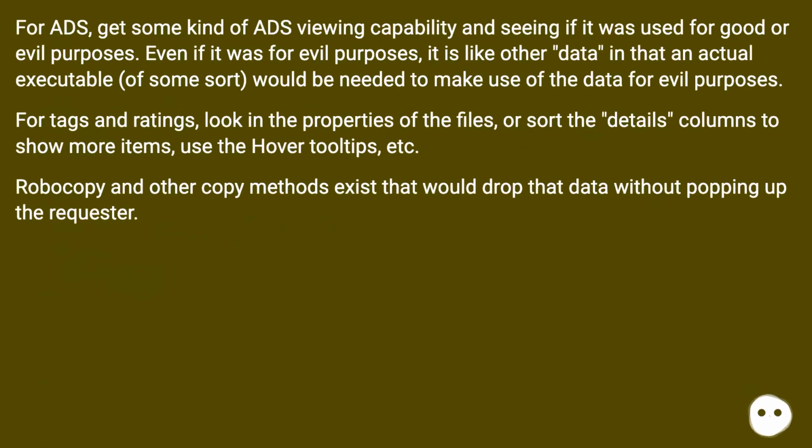For ADS, get some kind of ADS viewing capability and see if it was used for good or evil purposes. Even if it was for evil purposes, it is like other data, in that an actual executable of some sort would be needed to make use of the data for evil purposes. For tags and ratings, look in the properties of the files, or sort the details columns to show more items, use the hover tooltips, etc. Robocopy and other copy methods exist that would drop that data without popping up the requester.